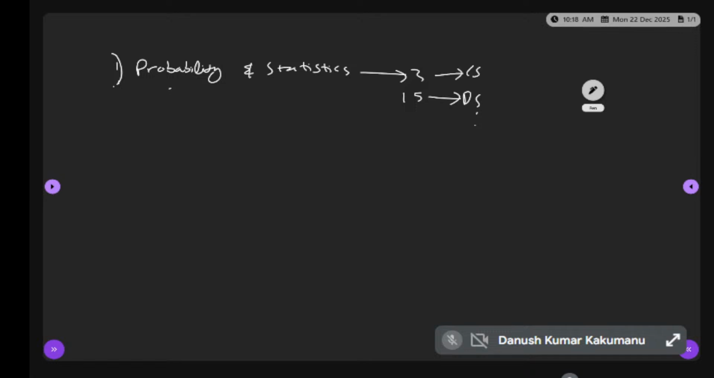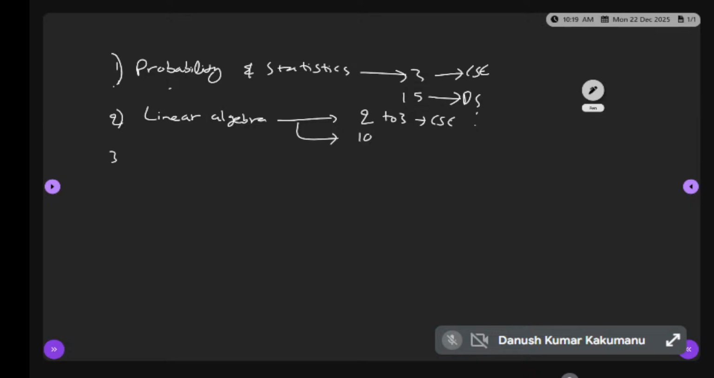This is for CSE. See, what are the other topics you are having? Probability and statistics, then next linear algebra. What is the weightage here? 2 to 3 marks for the CSE students, and for the data science students it is 10 marks.